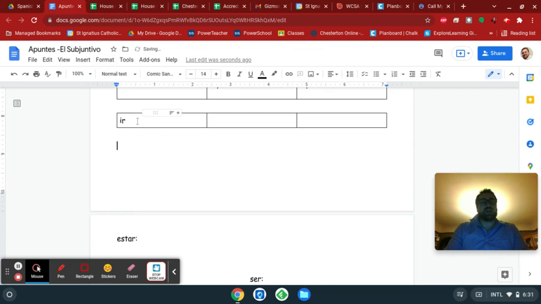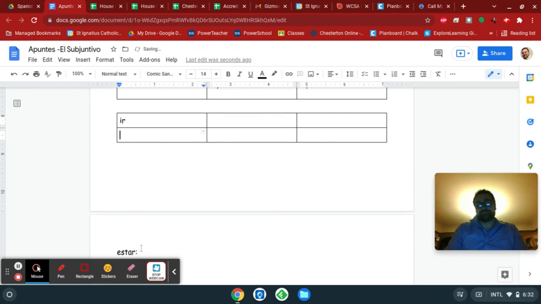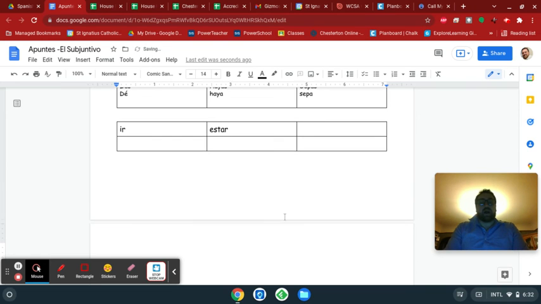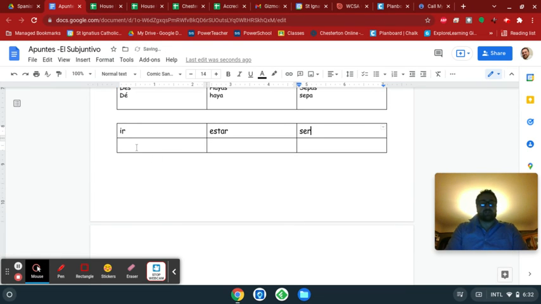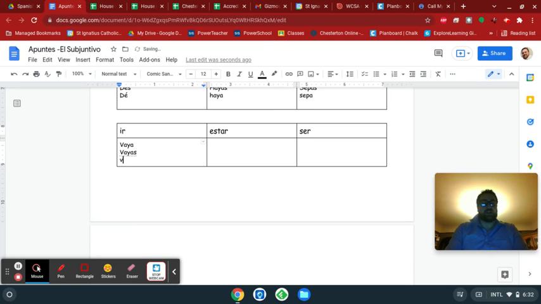Our verb ir, you could kind of think of the verb ir as an irregular yo-go verb if you wanted to. So ir is irregular in the yo form. Well, actually, it's irregular all throughout. It's voy. So we're going to keep that Y, but it's going to be vaya, vayas, vaya, vayamos, vayáis, vayan.